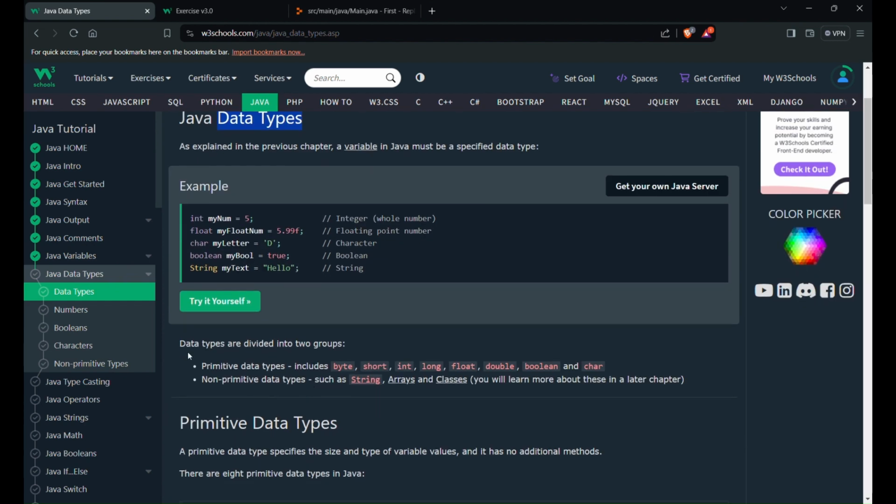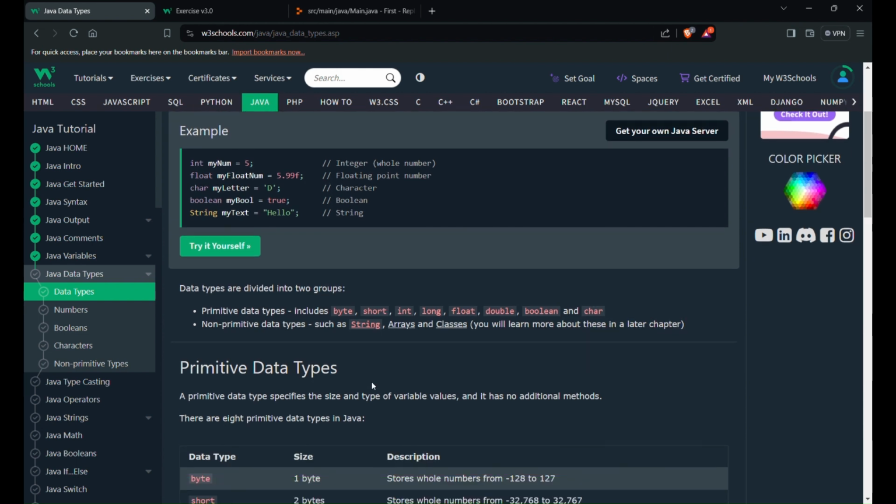Data types are divided into two groups: primitive and non-primitive data types. Primitive includes byte, short, int, long, float, double, boolean, char. And non-primitive such as string, arrays, classes. You will learn more about it in a later chapter. So first we'll study primitive data types. These are byte, short, int, long, float, double, boolean, char.